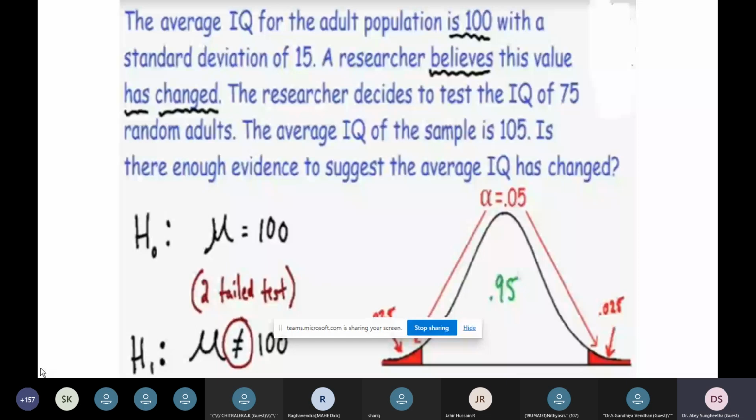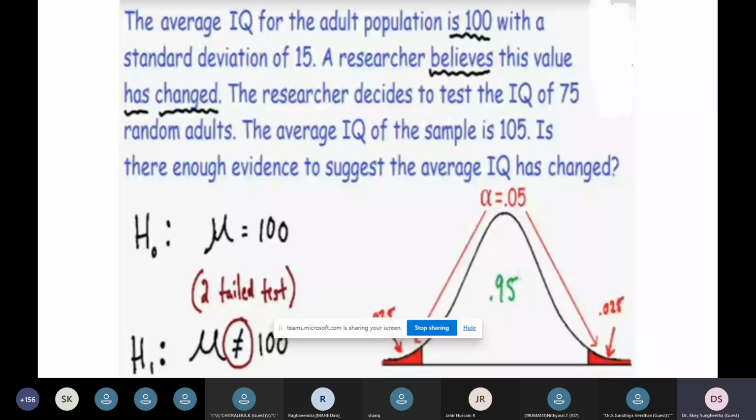So the two tails are symmetrical, and in common, it has the alpha value as the level of significance, which is common for both of the tails, which is alpha. You can see there at the top, which is 0.05.